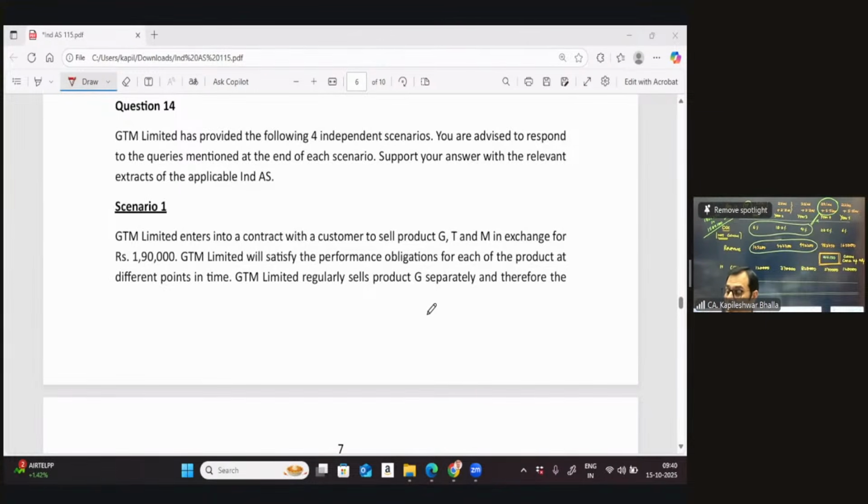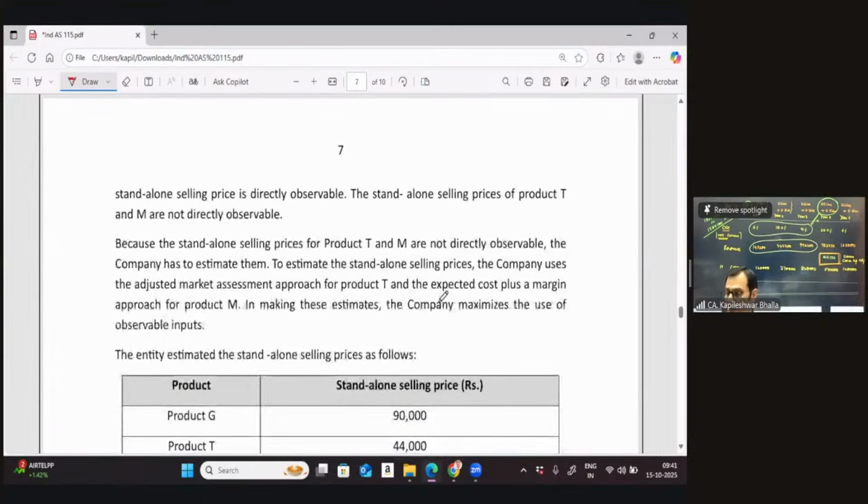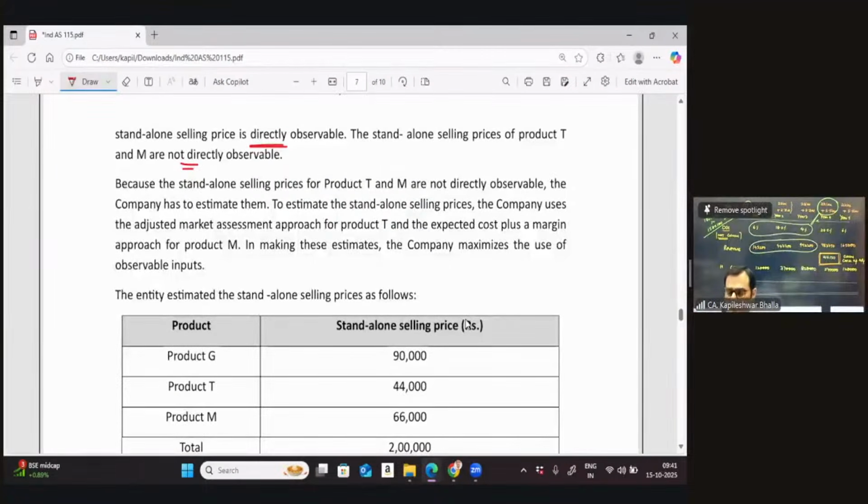GTM will satisfy the performance obligations for each of these products at different points in time. So you're going to meet the obligations at different points in time. GTM Limited regularly sells product G separately, and therefore the standalone price is observable. So as far as the first product is concerned, the standalone price is directly observable. The standalone price of T is not directly observable, because the standard insists on the fact that even if the standalone prices cannot be determined, you need to derive them by some method or the other. And there are various methods which are given in the standard for the same.